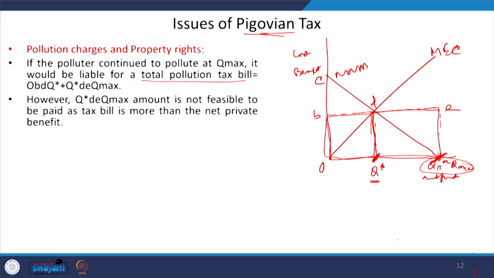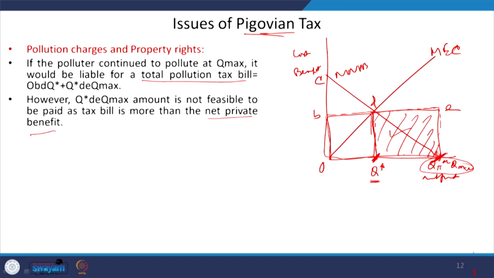right. But if you look closer, you will find that this much tax bill is not feasible for the firm or the polluting agency to pay. Why? Because this tax bill, that is Q star, D, E, Q pi, is more than the net private benefit.